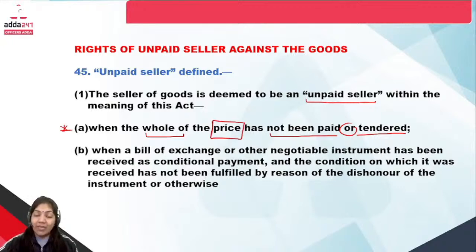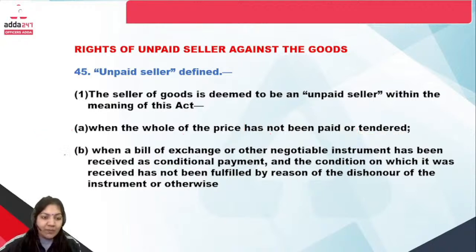In that way, the seller will be called the unpaid seller. And the second definition, see, the "or" is given. Or means the definition includes this or this also. Okay, it's not plus, it's or. Or means either this or that.